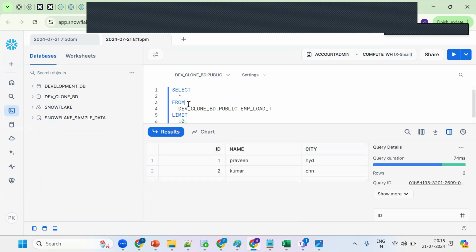So this is data loading from the file to Snowflake. Simply by selecting the particular file format, we are able to load the Snowflake table. This is loading data from a file into a Snowflake table.